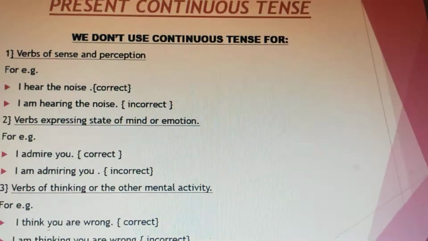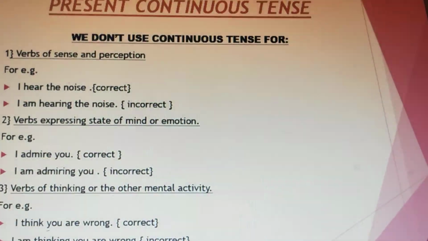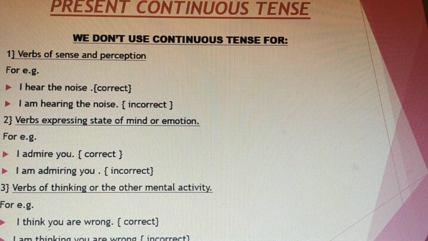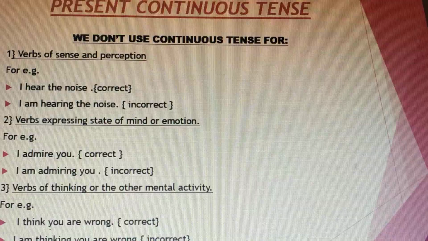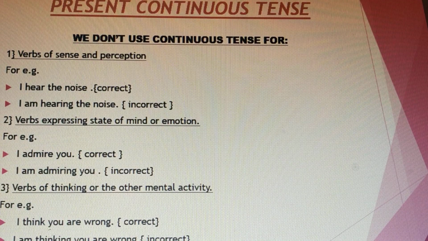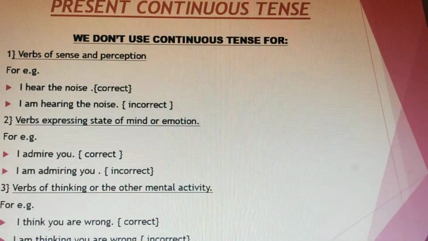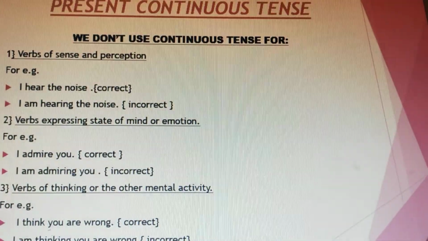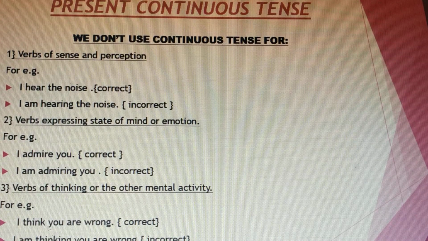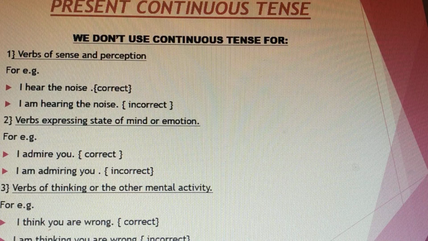Now see, students. Initially I told you that there are certain verbs with which we do not use continuous tense. How? First is verbs of sense and perception. For example, we have five senses. I hear the noise. If you say I am hearing the noise, it would be incorrect.